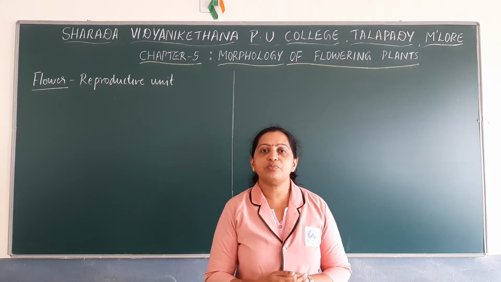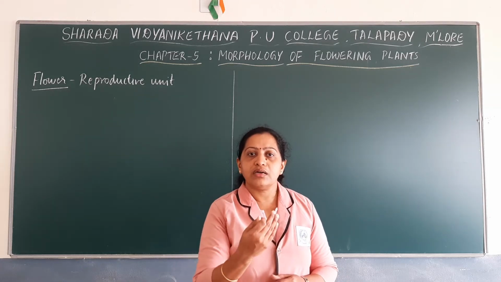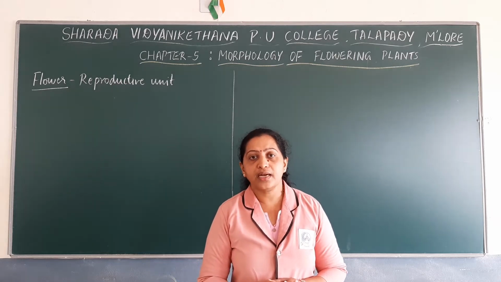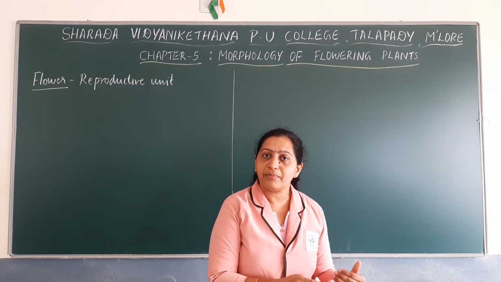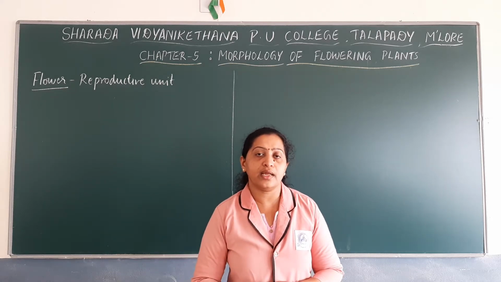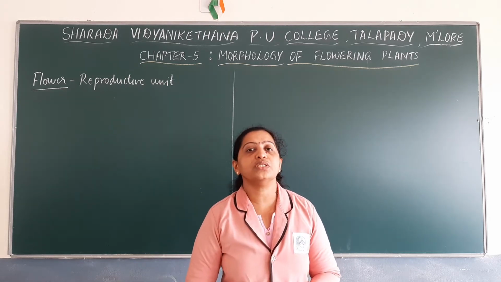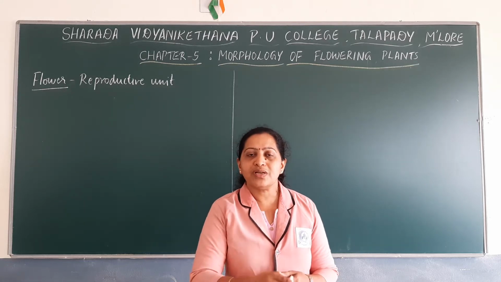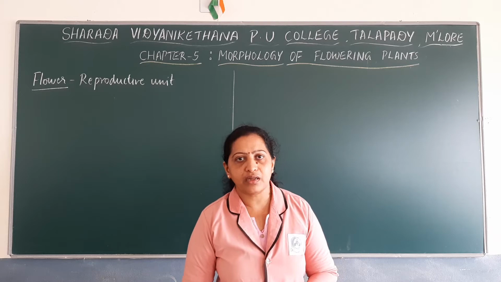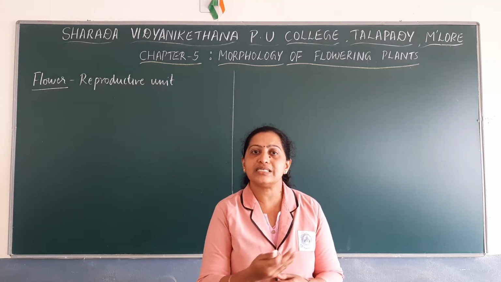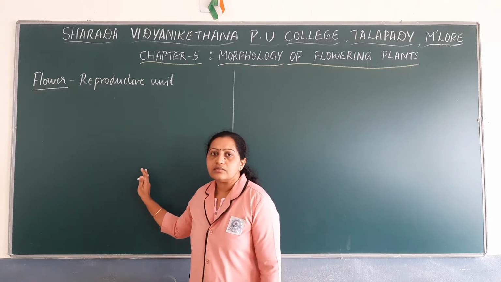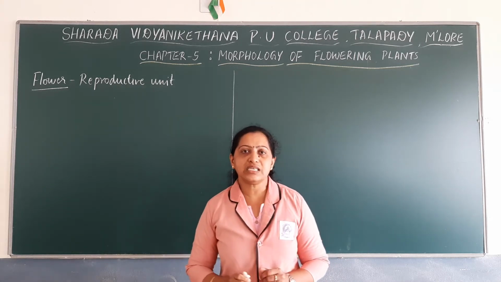In division angiospermae we have noted down the different classes of flowering plants, the members included under class Dicotyledonae and class Monocotyledonae, and we have also noted down the structure of a typical flower. So we will just recall the structure of a typical flower and later on we will discuss in detail about the flower.